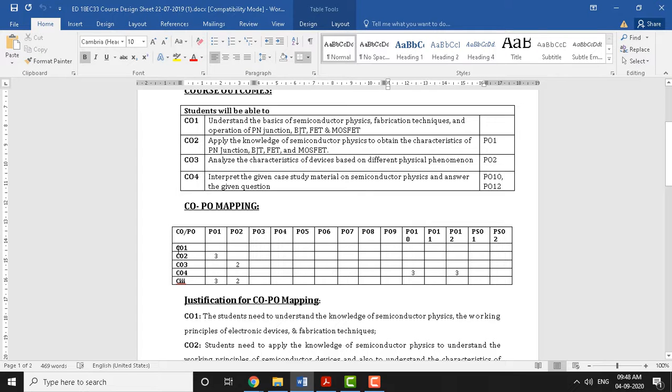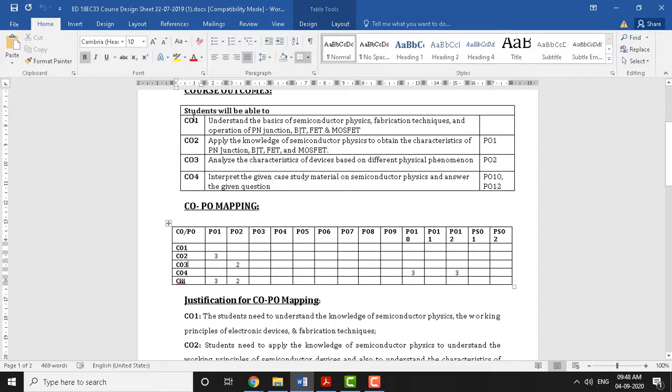So here the mapping you can see as CO1 to PO1 we are given as 3. 3 means it is maximum. So we measure the mapping at levels 1, 2 and 3. If nothing is there, it means CO1 is not related to PO1. If there is a 3 mapping here, that means 100% CO2 is mapped with PO1.